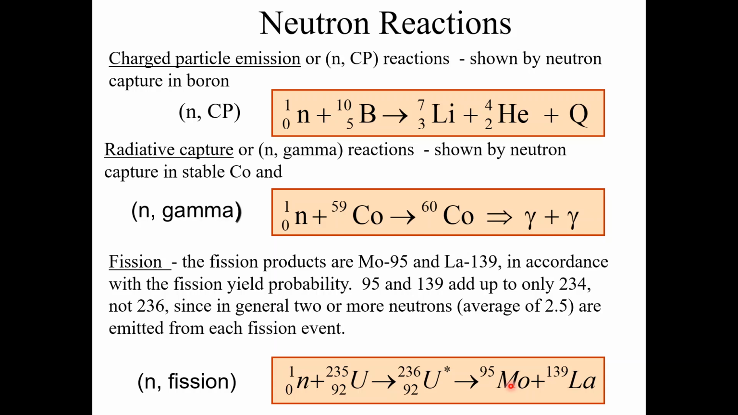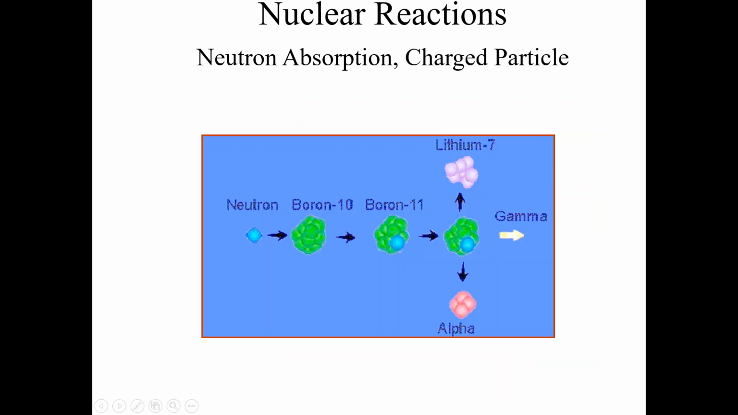So 95 and 139 add up to only 234, not 236, since generally two or more neutrons, on average 2.5 neutrons, are emitted from each fission event. So this is a good example of fission, in which we have on average 2.5 neutrons.